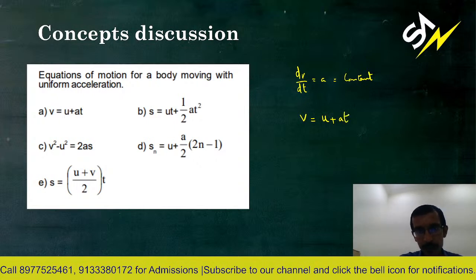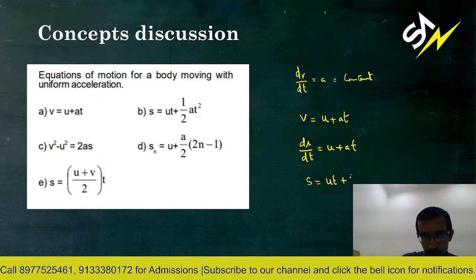You get v is equal to u plus at. And if you integrate this, because you can write v as ds by dt, and at t equal to 0, s is 0, you get s is equal to ut plus half at square. So these equations are got just by integration. And if you combine these two and eliminate t, you get v square minus u square is 2as.